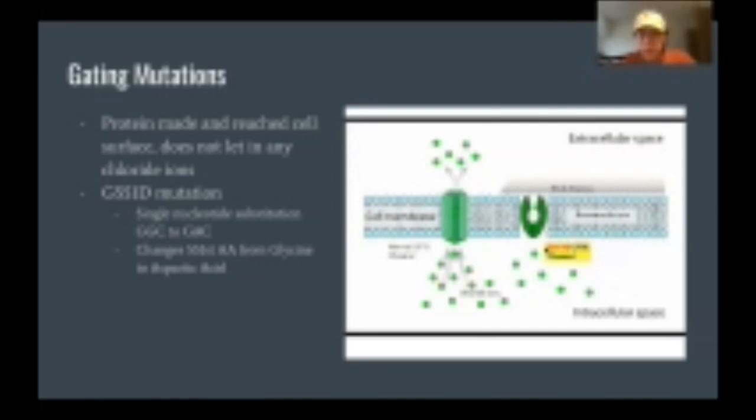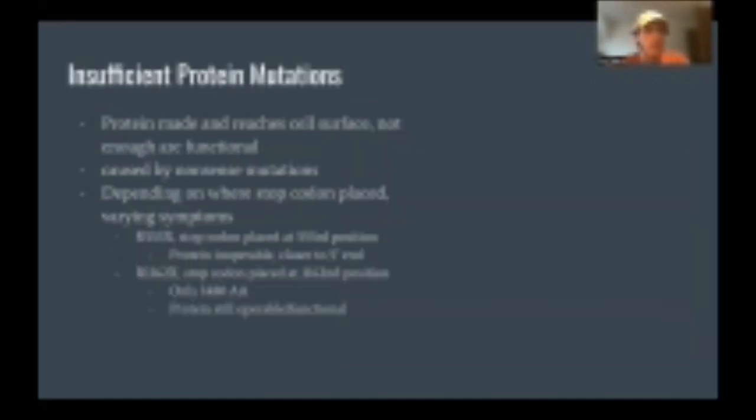A specific mutation is known as G551D. This is a single nucleotide substitution as well, where the 551st codon is changed from GGC to GAC. This changes the 551st amino acid from a glycine to aspartic acid. This results in the protein, again, not being able to fold correctly and results in a completely blocked off channel. G551D is another one of the most common mutations for cystic fibrosis and for gating mutations.